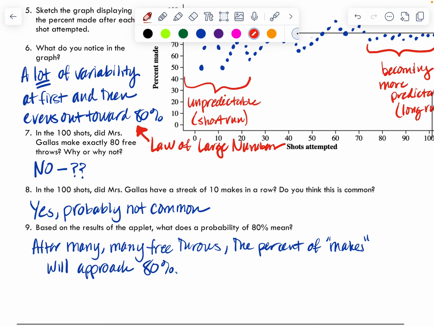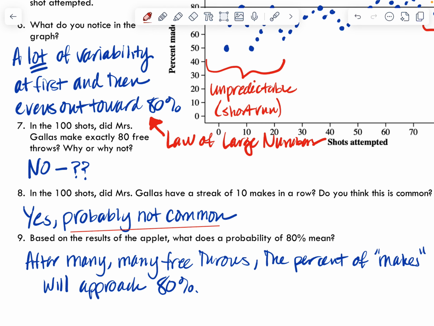It said, in the 100 shots, did Miss Gallus have a streak of 10 makes in a row? Mine was yes, but I said that it's probably not common. Let's go back up here. In the 100 shots, did she make exactly 80 free throws? No, I got 79%. She never made exactly 80.